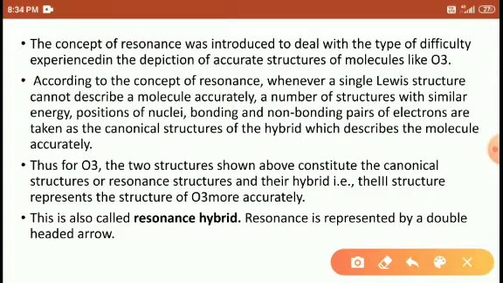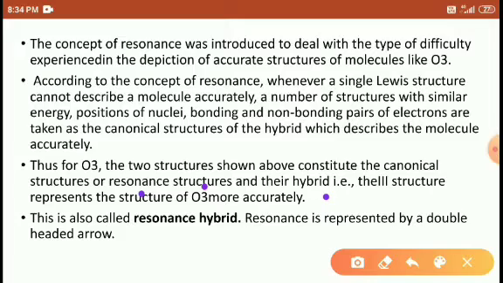That's why we write two or more different structures here. We call them canonical structures. In the canonical structures or resonance structures and their hybrid, both sides have the same energy.